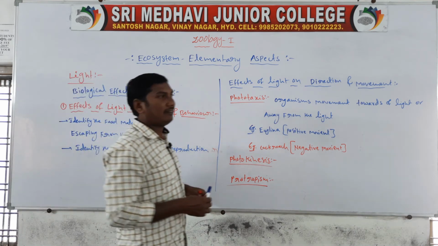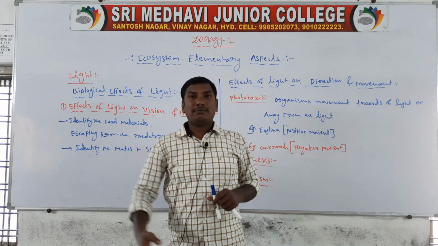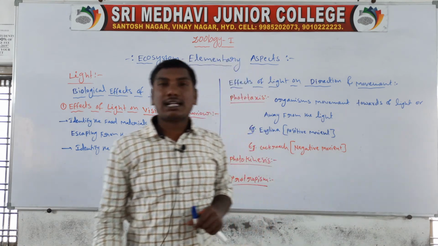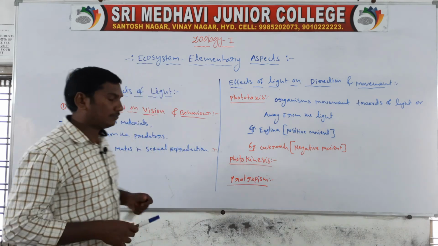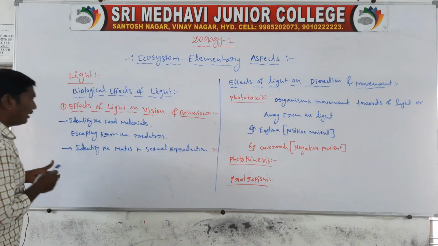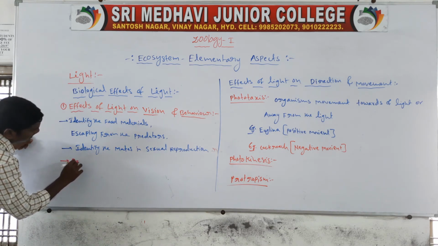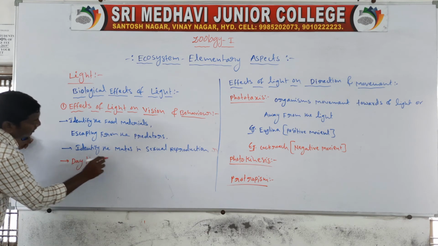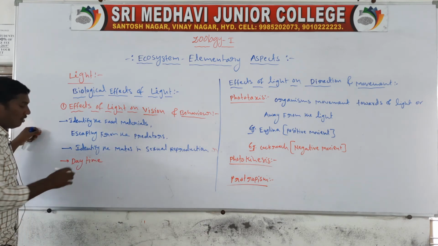Next one, behavior. The influence of light on behavior. In the daytime, which means in the light time, some animals are actively moving.